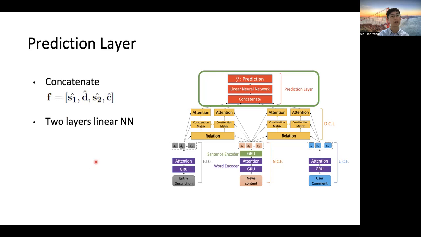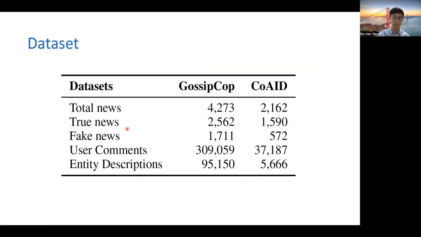The final part of our model is the prediction layer. We concatenate the co-attention from the news content and entity description and the co-attention from the news content and user comments. We feed the results into a two-layer linear neural network and make the final prediction.